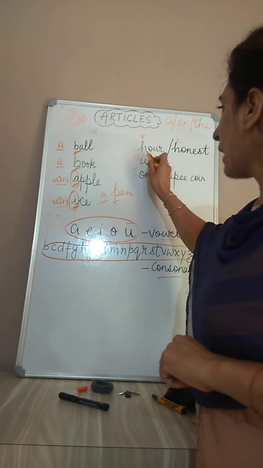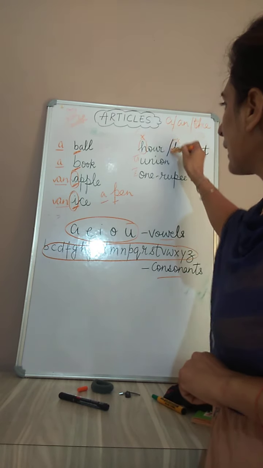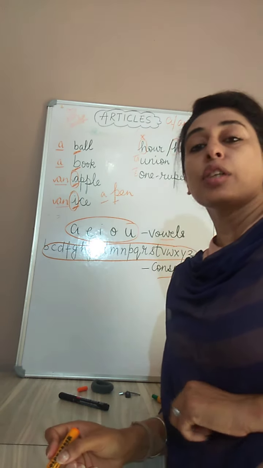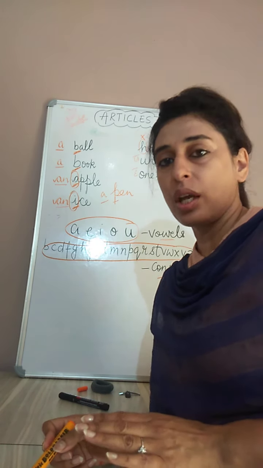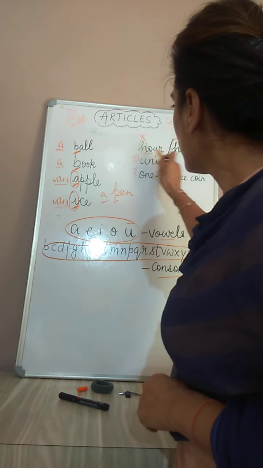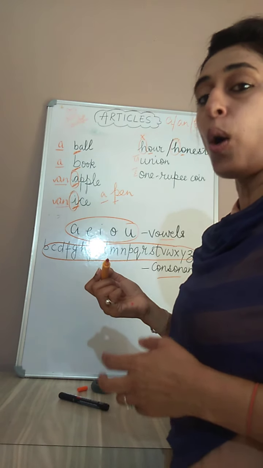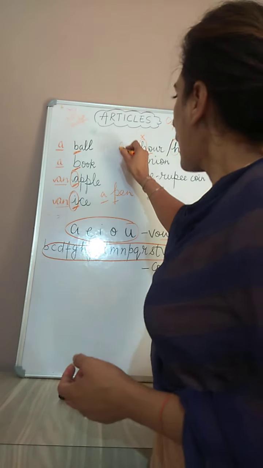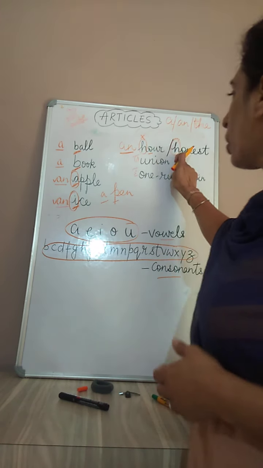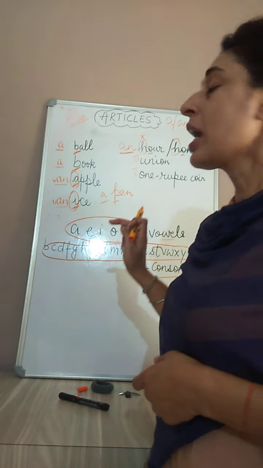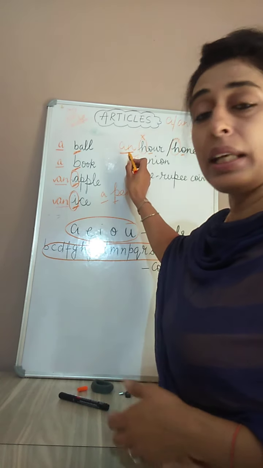But there are exceptions, children. Like the words "hour" or "honest." In these two words, the first letter H is silent. Silent means there is no sound of H. It is written, but while speaking it is not used. So both these words start with the vowel sound of O. Hour, honest. So here we use the article "an." Although the word starts with a consonant, the consonant in both cases is silent, and the pronunciation starts with a vowel sound, so we use the article "an."